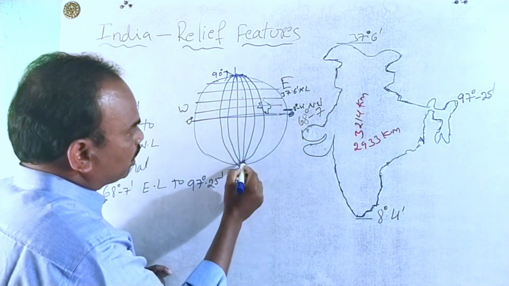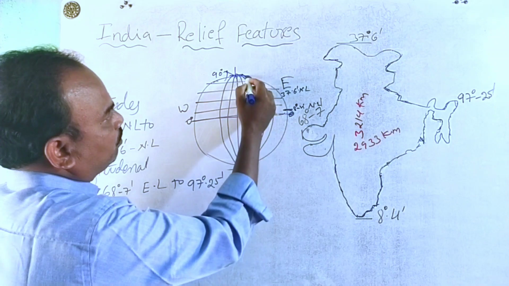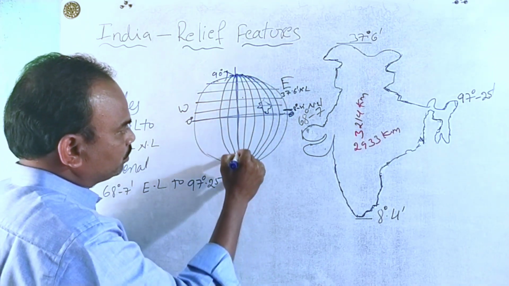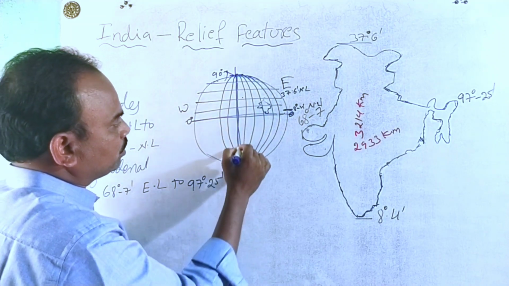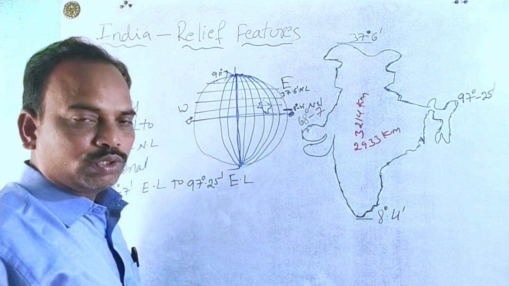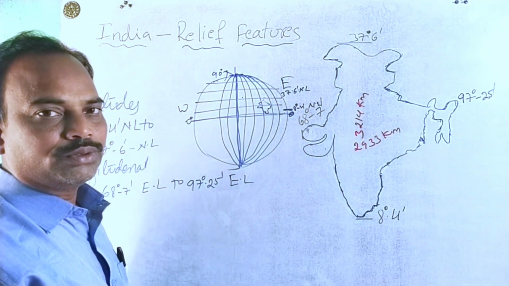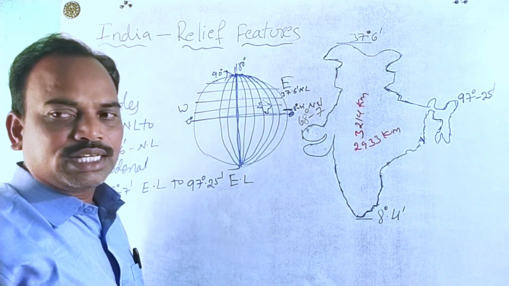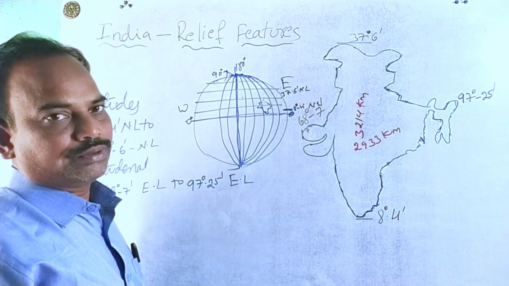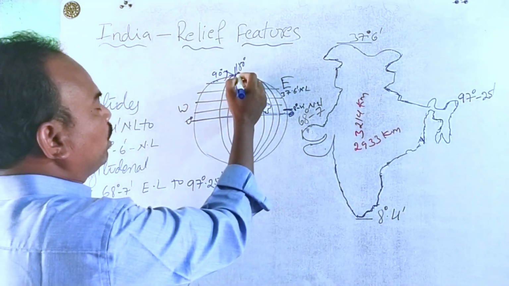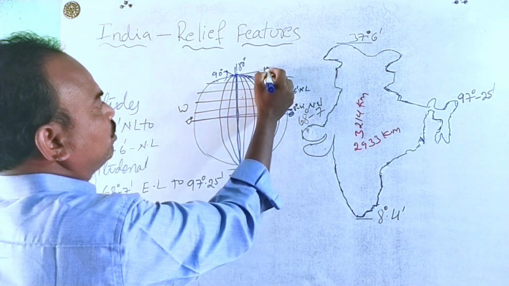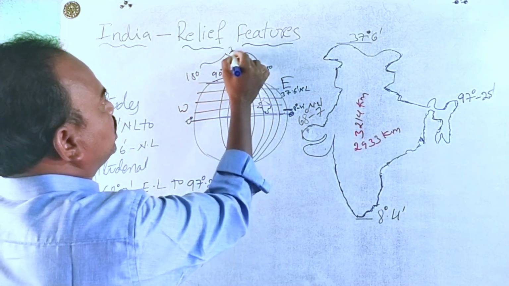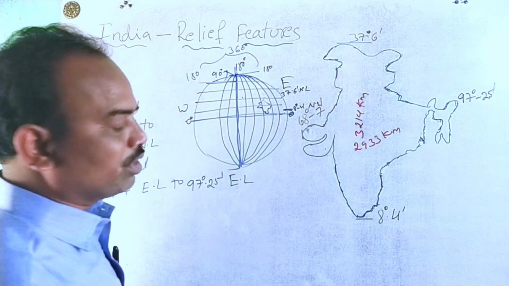So we draw a number of longitudes. This is the basic longitude. Now we compare it to the latitude. There is no starting point for the longitude. The 180 degree longitude is considered as the starting longitude. From here 180 to this side and 180 to this side, total 360 degrees of longitudes are there.